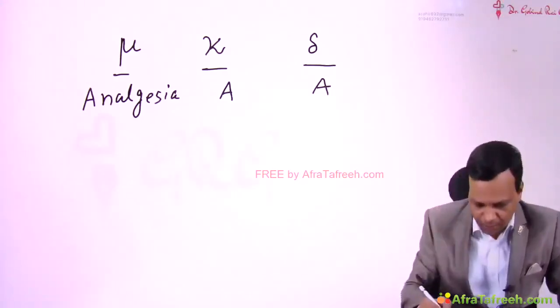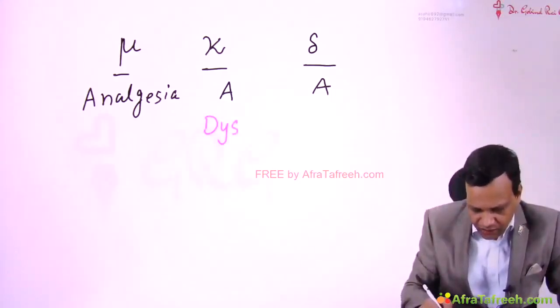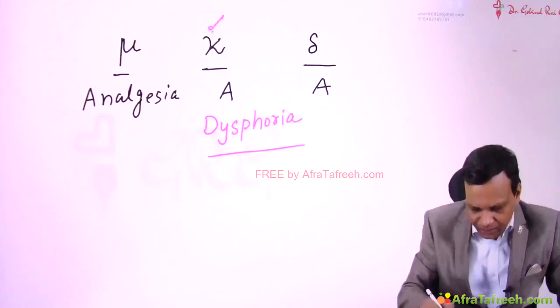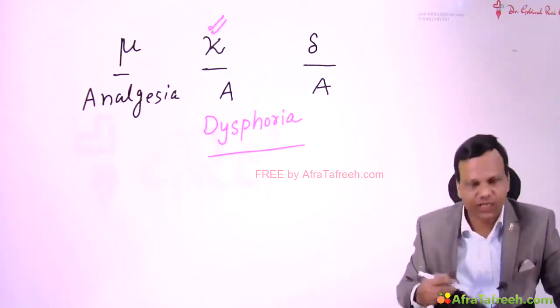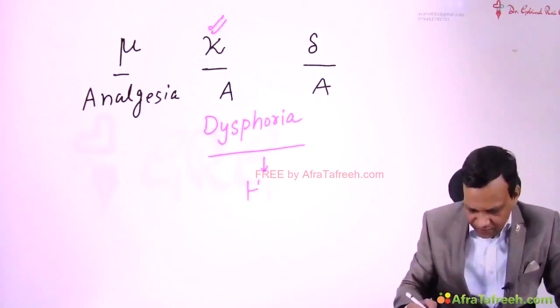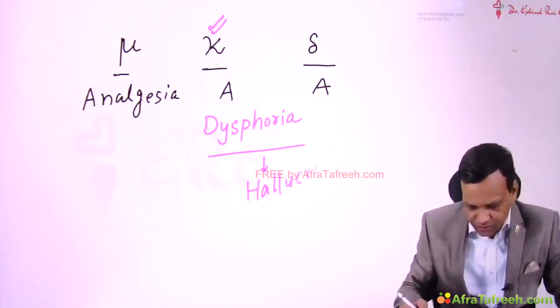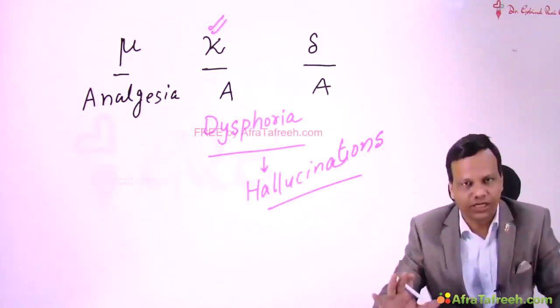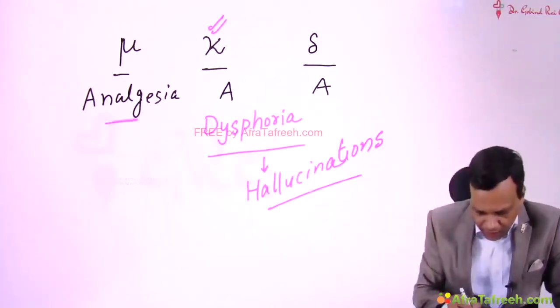action which you need to remember, that is called dysphoria. That means if a drug stimulates the kappa receptor mainly, it can cause dysphoria, and this dysphoria can manifest as hallucinations. So CNS side effects, bad dreams, hallucinations, etc., are manifestations of dysphoria. Now, more important are mu receptors.